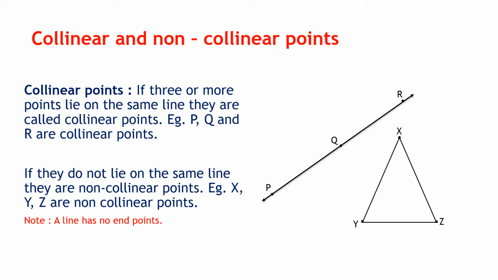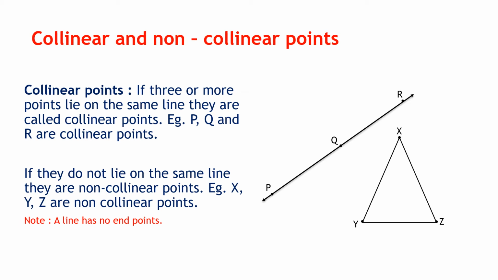So in the diagram, P, Q and R are collinear points. Why are they collinear points? Because all the 3 points lie on the same line. Now remember again, 2 points are always collinear because one line can always pass through 2 points.